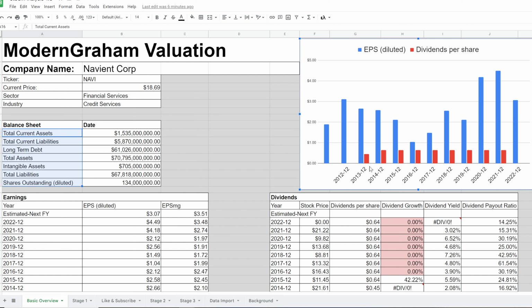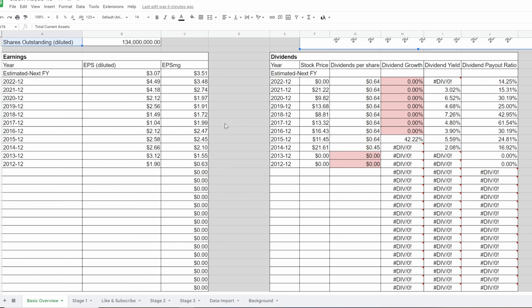Over here, we have a chart showing in blue the earnings per share and in red the dividends per share. And you can see that we have had fluctuation in the business cycle. To combat that in our analysis, we create the earnings per share Modern Graham, a normalized earnings figure, like a weighted average of the last 5 years. We put the most weight on the current year and the least weight on 5 years ago, and that gives us our earnings per share Modern Graham. That can help smooth things out so that we can see more long-term trends.